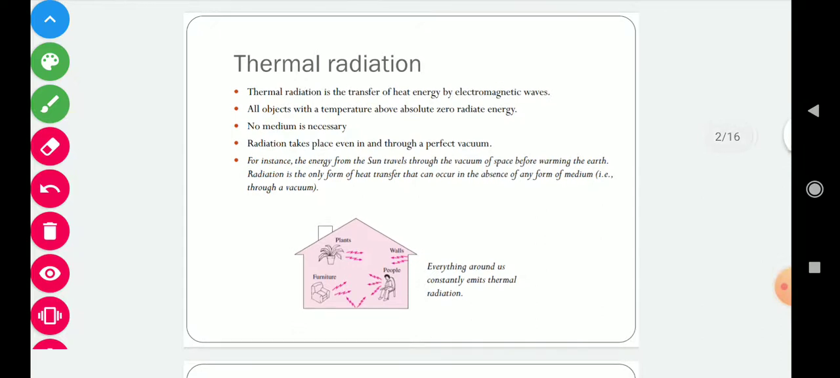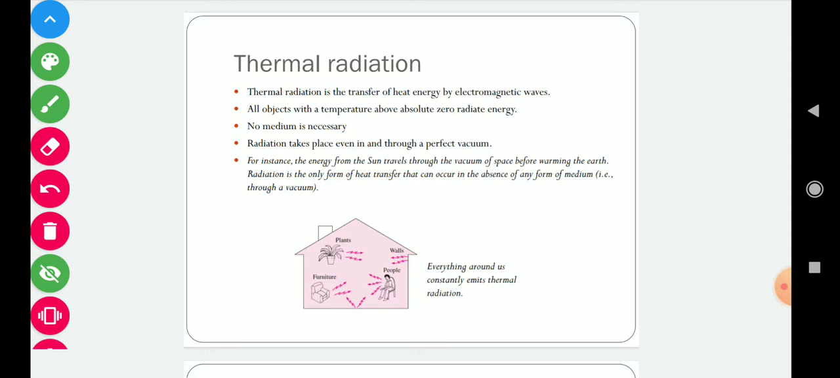Thermal radiation is the transfer of heat energy by electromagnetic waves, and all objects which are available above 0 Kelvin temperature emit thermal radiation. Energy transfer due to this thermal radiation is called thermal heat transfer. This type of heat transfer does not require any medium, and this radiation can travel through vacuum also. So thermal heat transfer can occur through vacuum also.